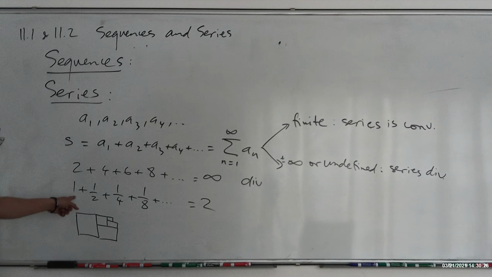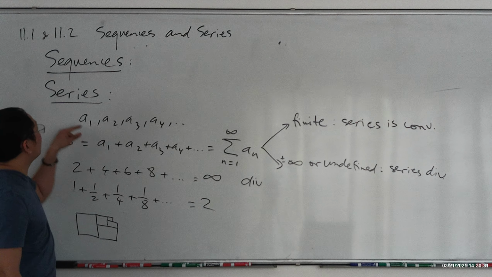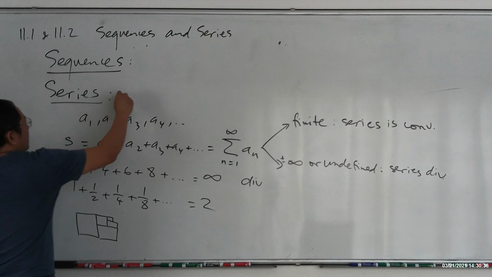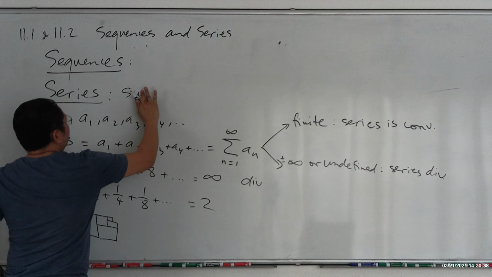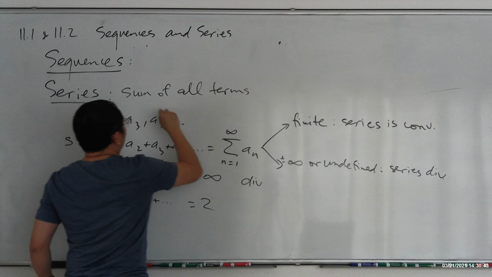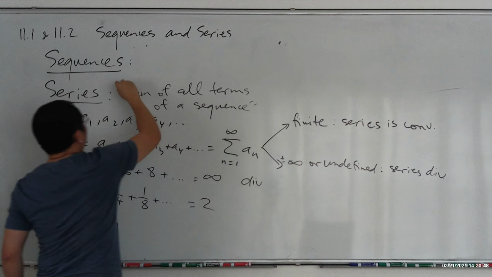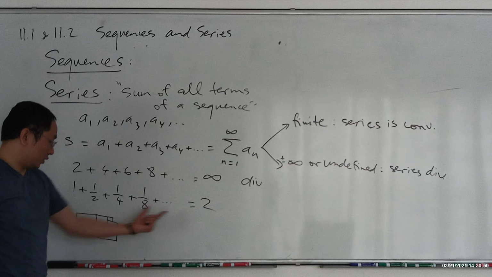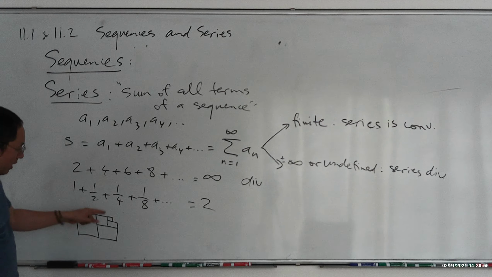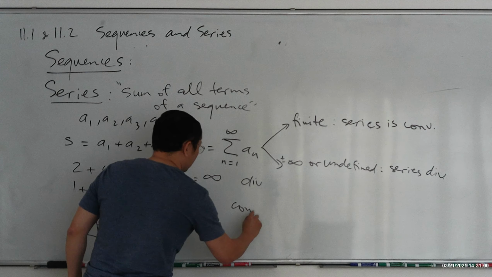Okay. So really, you have a sequence. First, you add all the terms of the sequence. A series is the sum of all terms of a sequence. That's the idea. Okay. And this sum is equal to 2. Really, keep adding forever. Keep filling up that little box right here, and eventually you get about 2 squares, and this is convergence.